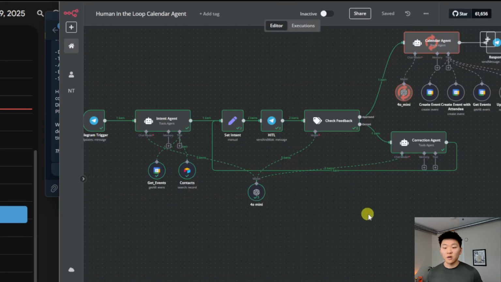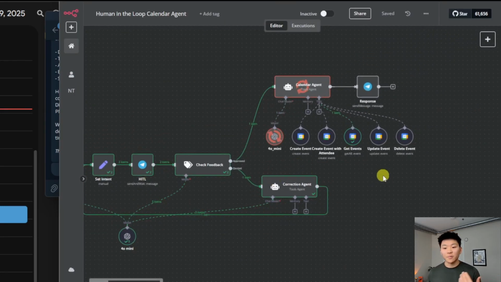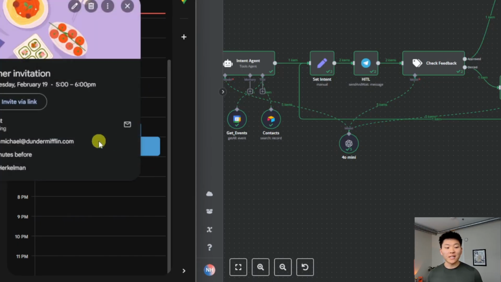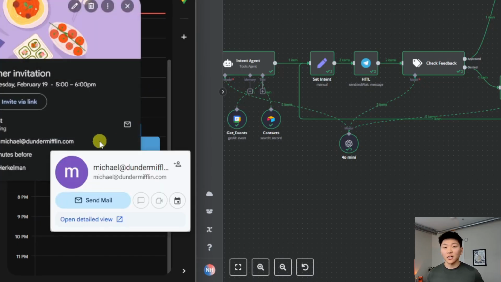So now that I've said yes, we go back into this workflow and you can see now it has passed it off to the calendar agent to actually create that event. So now it's going to, right there, we have our dinner invitation set for 5 p.m. And if we click into the invitation, we can see that it did in fact invite Michael at dundermifflin.com, which was his business email address.